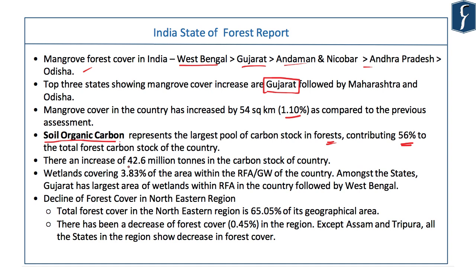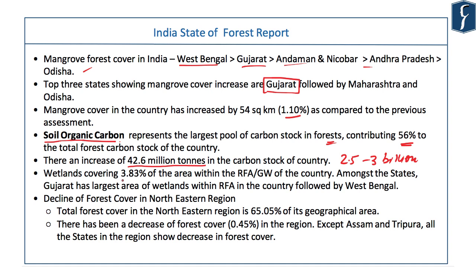This is also a very crucial piece of information: there has been an increment of 42.6 million tons in the carbon stock of our country. And you must be knowing that our nationally determined contribution target under the Paris Agreement is to increase the carbon stock by 2.5 to 3 billion tons. So far, 42.6 million tons from the last assessment. So, a very long way to go.